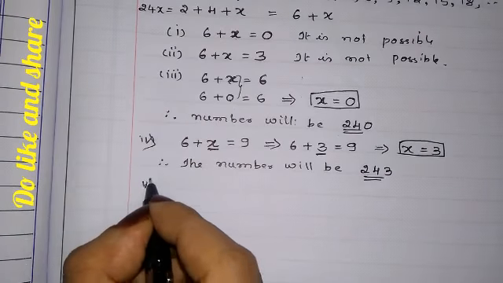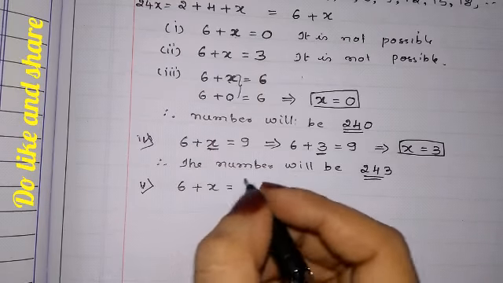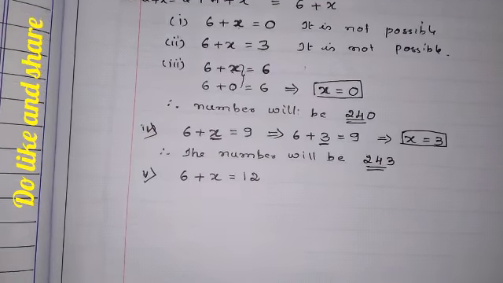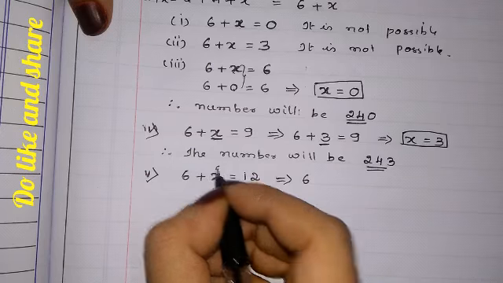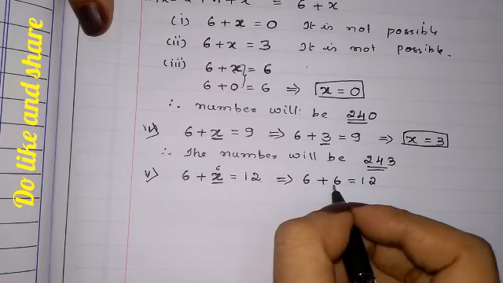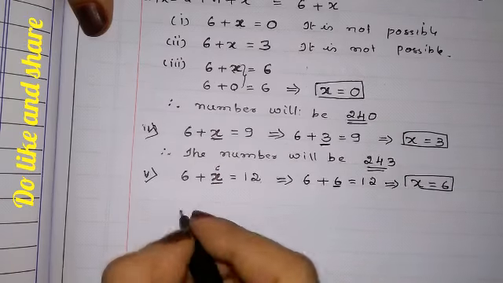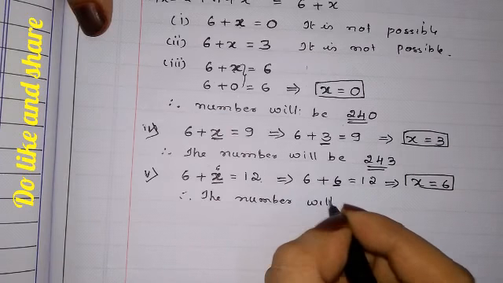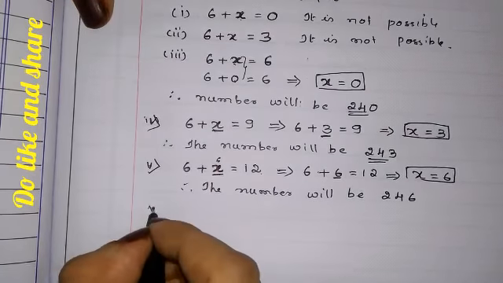Fifth one. 6 plus x is equal to 12. How will we get 6 plus x is equal to 12? If in x place we write 6, we will get 12. 6 plus 6 is equal to 12. So what have we written in place of x? 6. So x is equal to 6 is another value. Therefore, the number will be 246. Let us check with the next value.